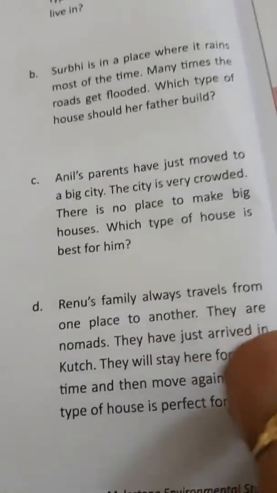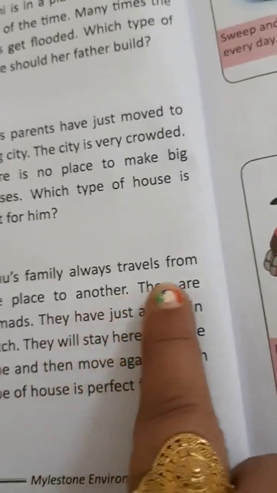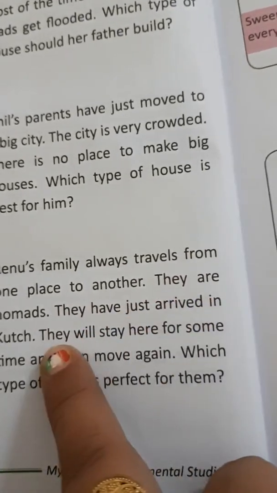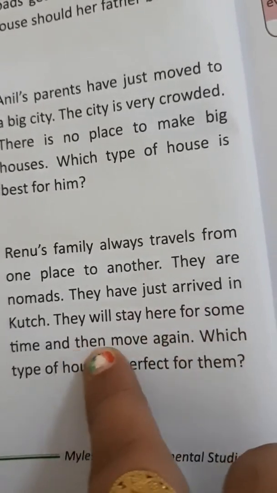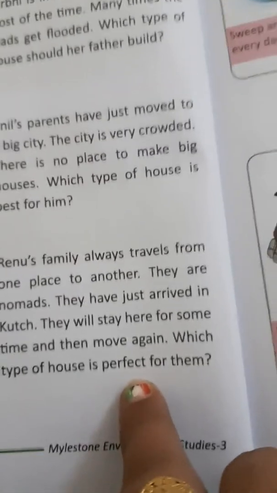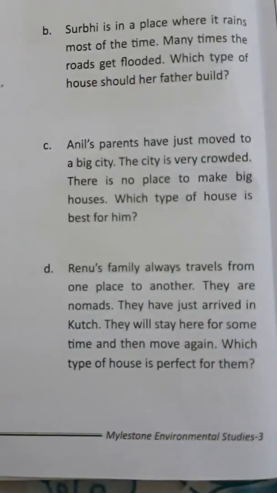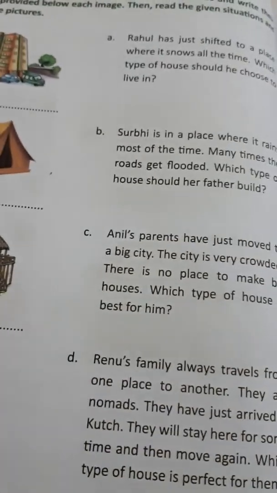Then next one, Renu's family always travels from one place to another. They are nomads. They have just arrived in Kutch. They will stay here for some time and then move again. Which type of house is perfect for them? If you are traveling all the time, which type of house is perfect? It is a tent. So with this we can do this Let's Try 3, and then in the next class we will be revising the other parts of the house.